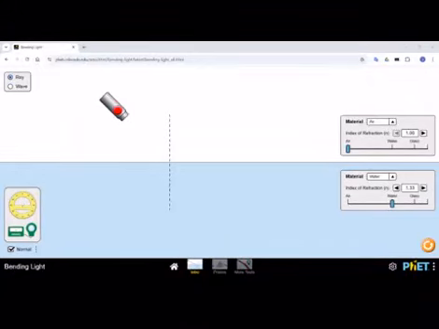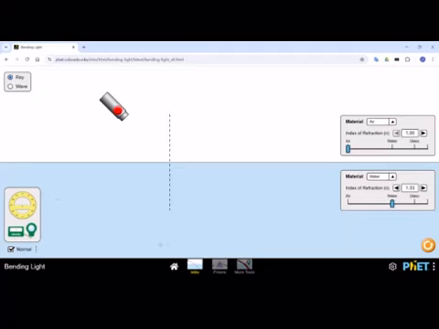Students, today we are going to learn about the refraction of light. Now I will pass light through this. Which medium is this? This is a rarer medium, and this is a denser medium. Here this medium is air and this is a water medium.